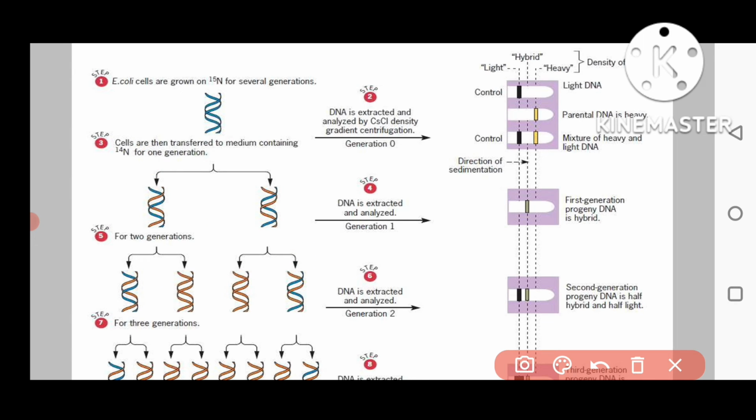So if you extract the DNA in this generation, you will see that it will be neither in the back side nor in the front side, because its density will be in the middle only, because it is a hybrid molecule. So in this manner we can say that DNA replication is semi-conservative, okay.